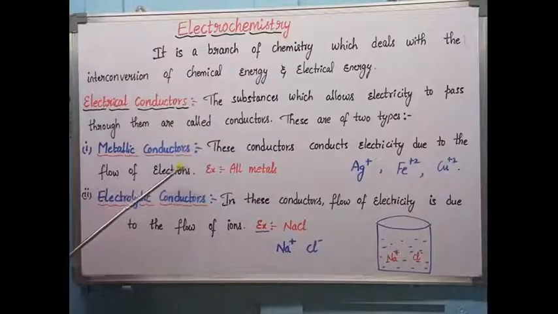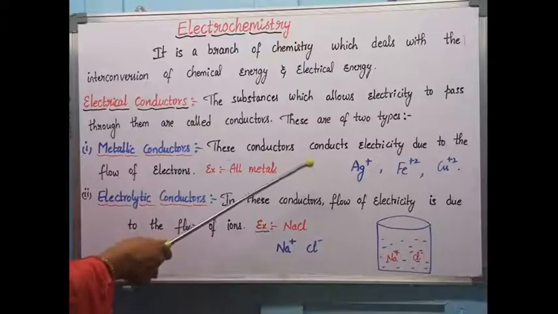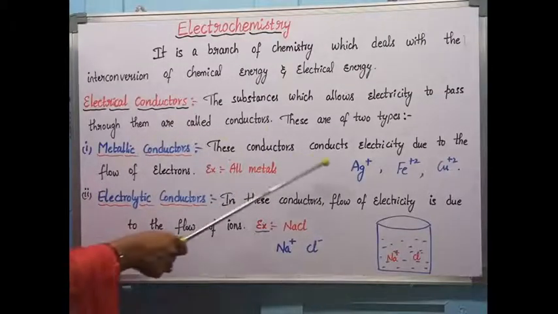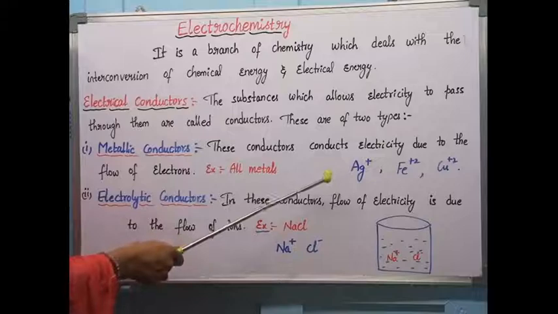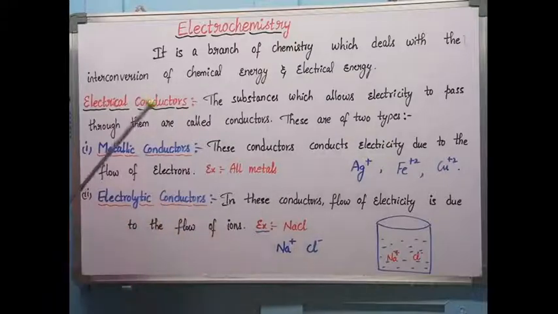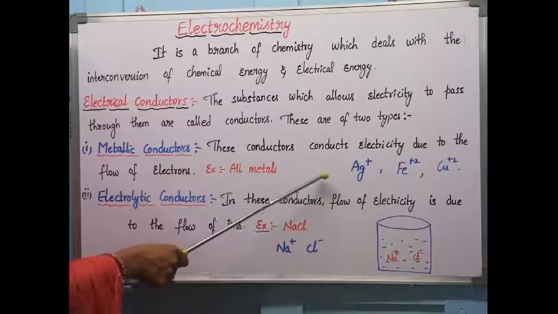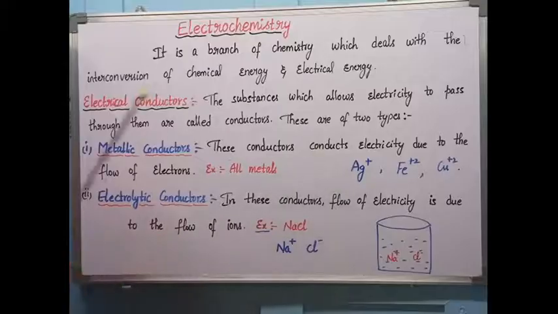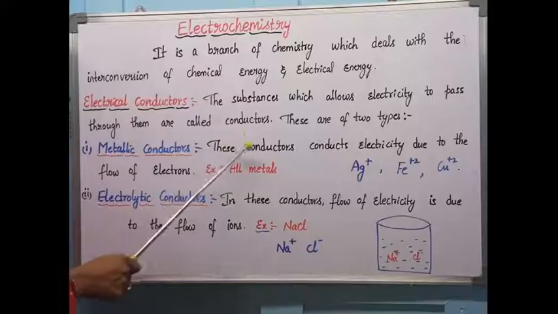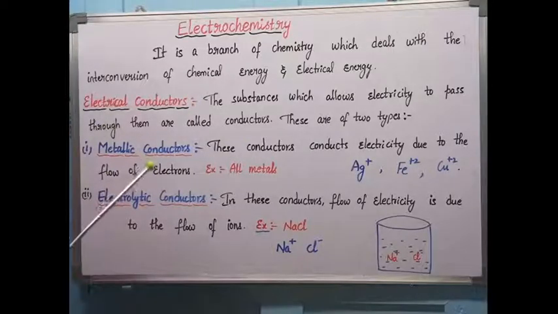We know metals are good conductors of heat and electricity because all metals have a high electropositive nature. They lose electrons easily and form positive ions. The lost electrons in the plate are responsible for the flow of electricity. So here the electricity passes due to the flow of electrons. Because of electron movement, electricity flows inside any copper plate, gold plate or silver plate.